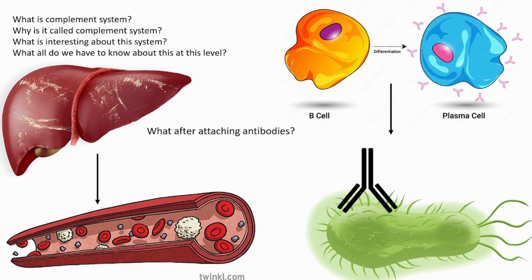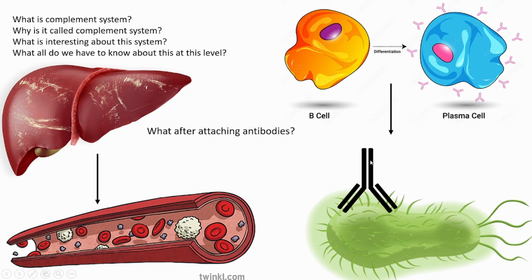Until I studied the complement system, I also thought these antibodies kill the bacteria or the pathogens, but the reality is different. The antibodies do not kill the bacteria. It is the complement system that kills the bacteria. How does that happen? The complement proteins are like parts which will come together to form something, and that will kill the bacteria.